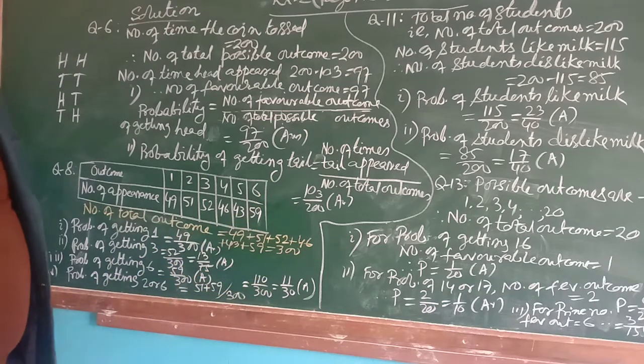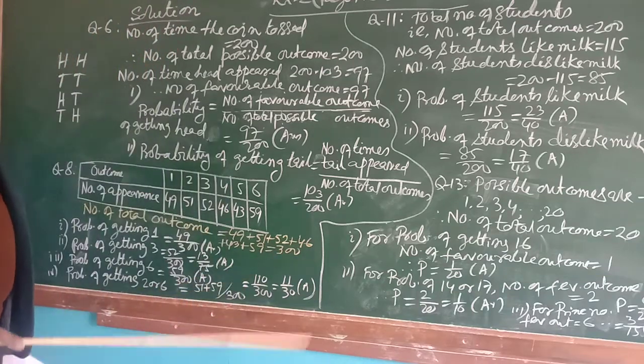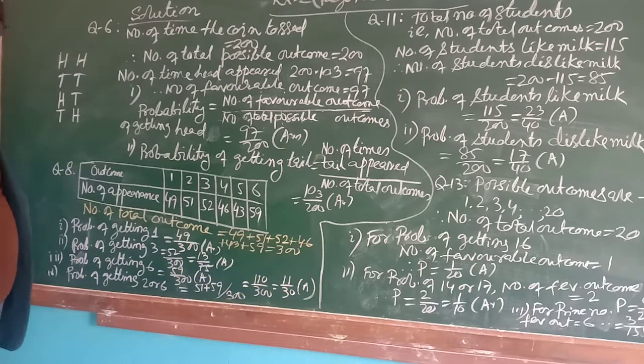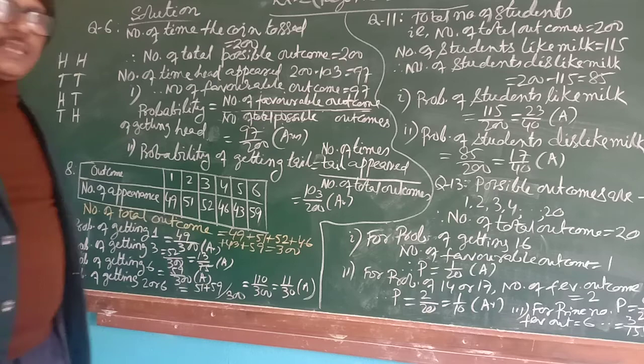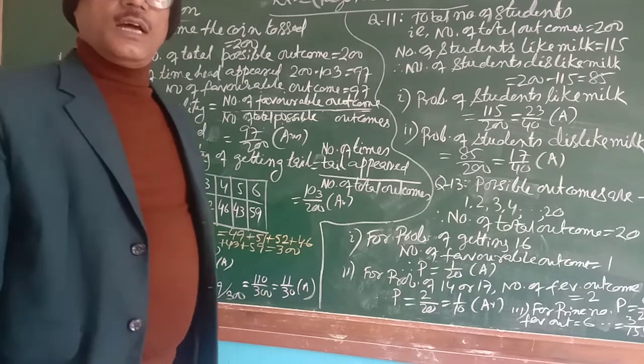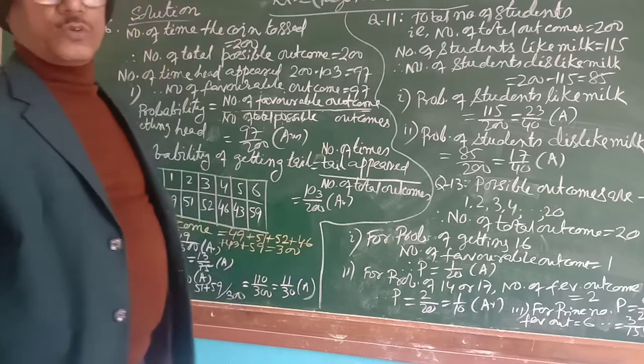So the total possible outcomes is 300. Then the probability of getting 1: the number of favorable outcomes is 49 and total possible outcomes is 300, so 49 divided by 300. The probability formula is number of favorable outcomes divided by total possible outcomes.